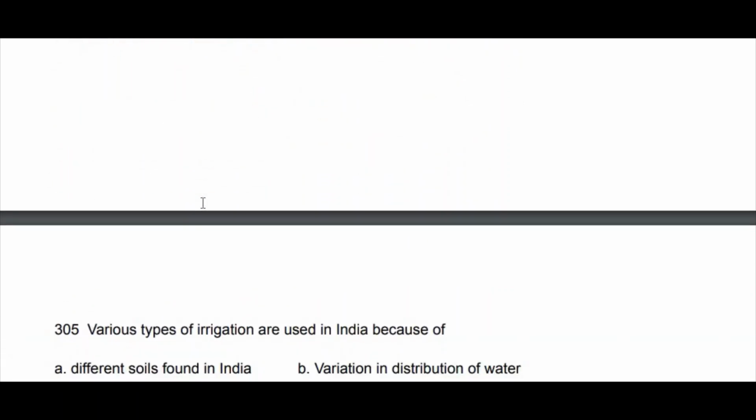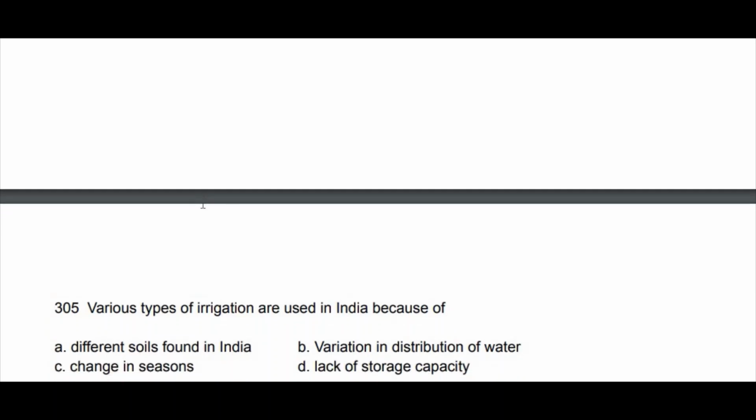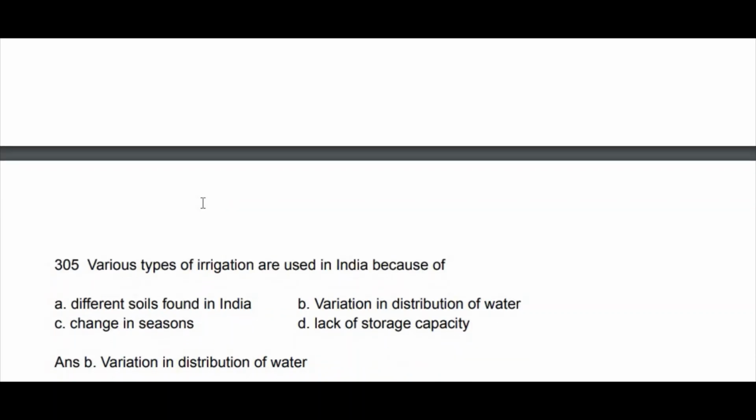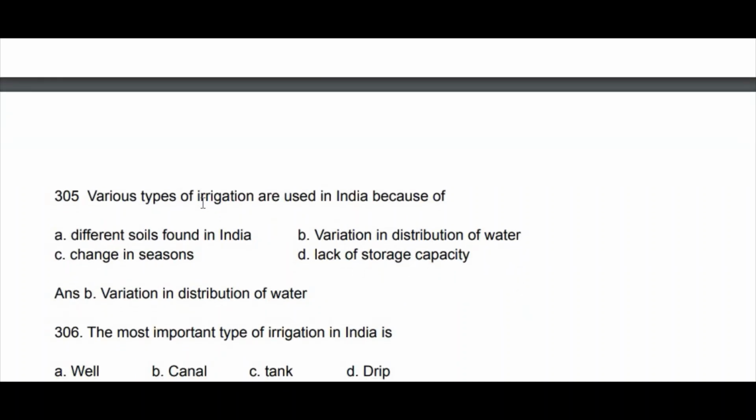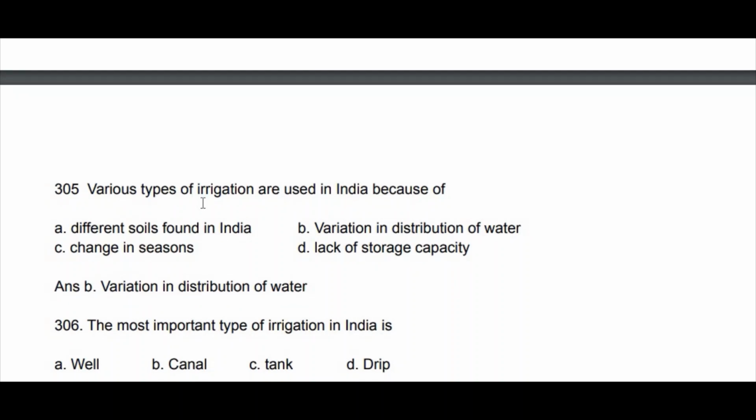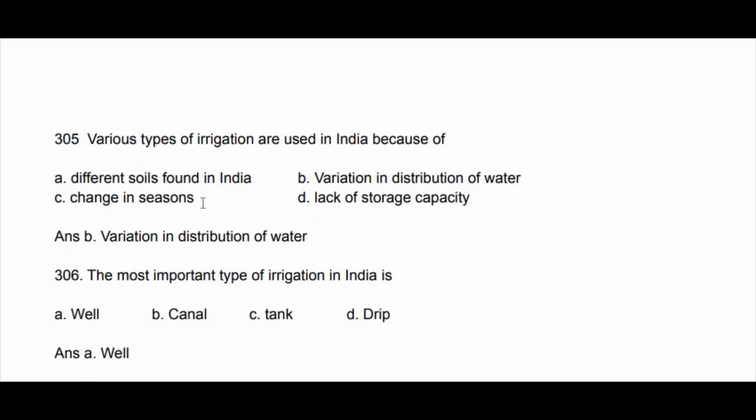Next, various types of irrigation are used in India. Why are different types of irrigation used in India? Different soil found in India, variation in distribution of water, change in seasons, lack of storage capacity. The most important type of irrigation in India: well irrigation, canal irrigation, tank irrigation, drip irrigation. Most important irrigation? Yeah, option A, well irrigation.